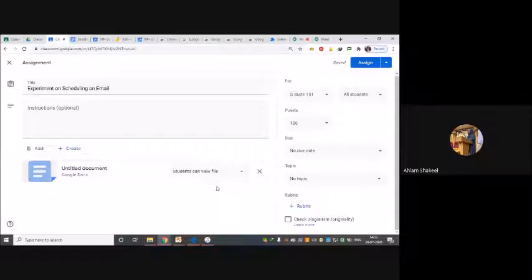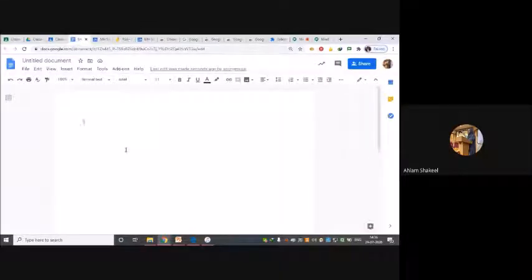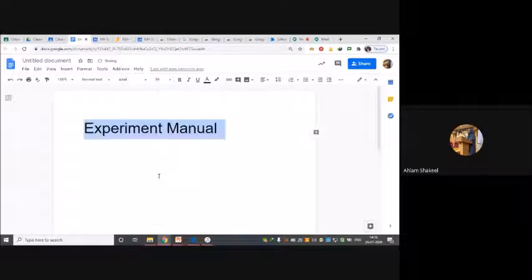If it is a manual, and you want every student to only view that manual, do their own experiments and upload them, you can put it this way. In this particular file I will have my experiment manual. Whatever manual you have, you can just upload it, and the students will only be able to view this.